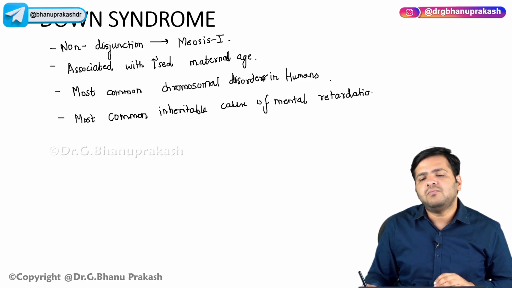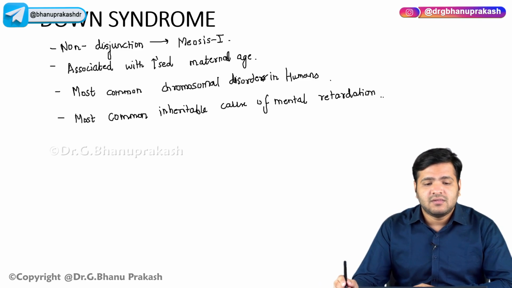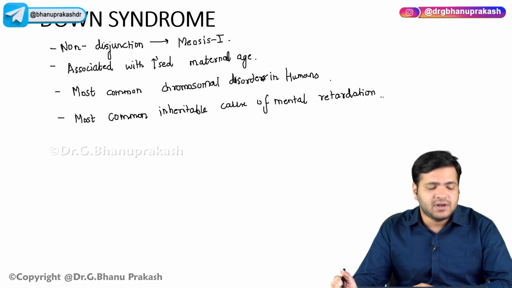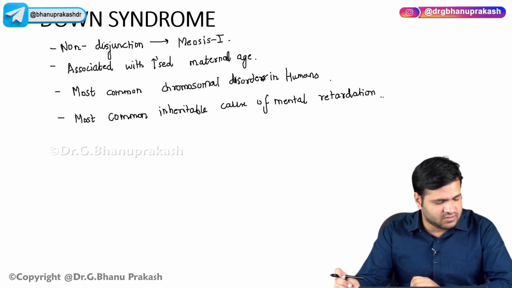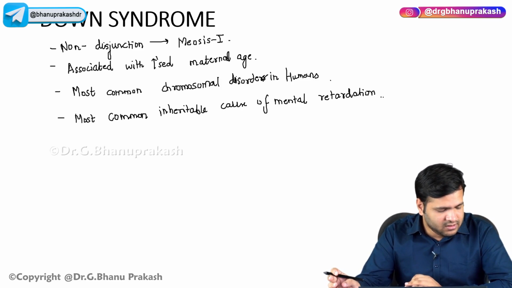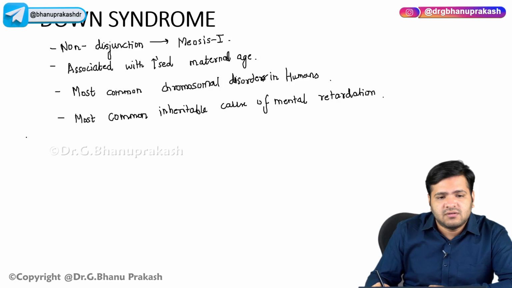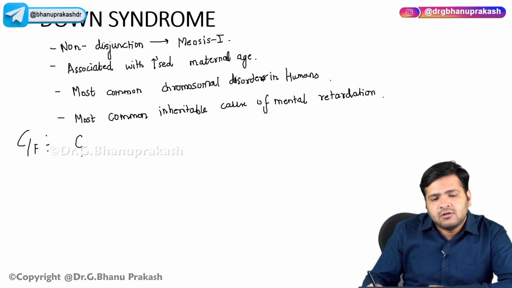Now, you already know mental retardation. It is also known nowadays as intellectual disability, right? So it is the most common inheritable cause of mental retardation. The genetic cause you already know: non-disjunction taking place during meiosis 1. Apart from that, you can remember the clinical features of this disease with the help of the mnemonic, child has problem.